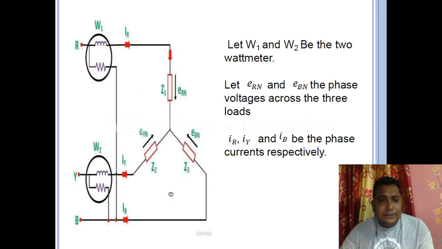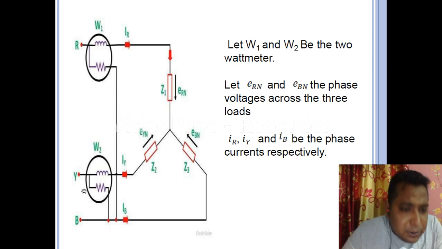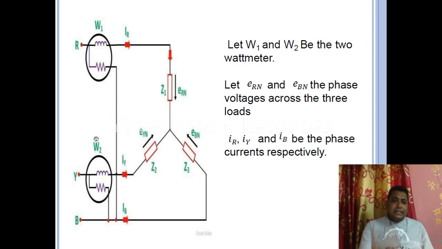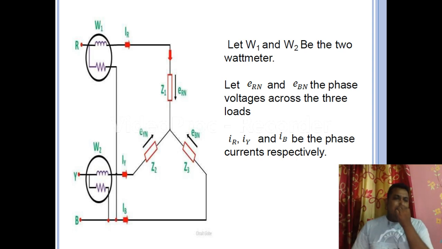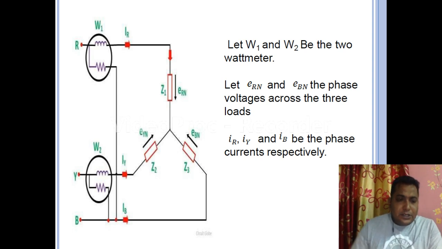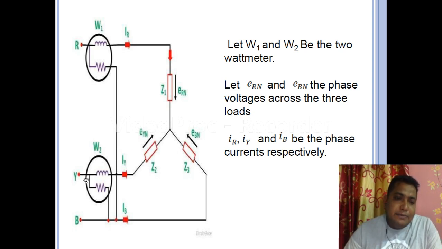Like this, in case of W2, what is the voltage? Here the current is IY, flowing through the Y phase. And what is the voltage?